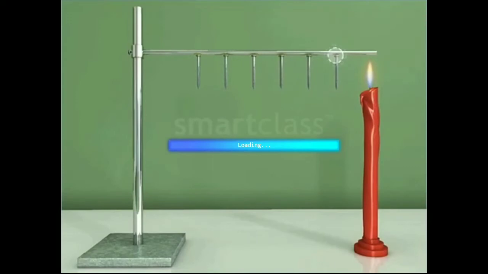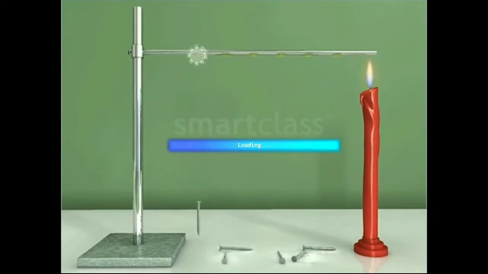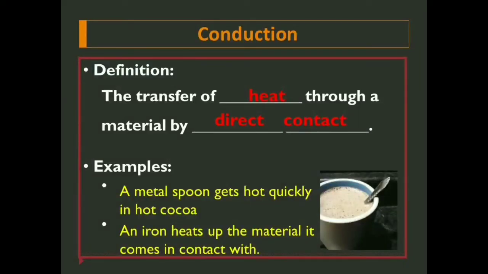After a while, the nails which are close to the candle will fall from the iron first, then the next, and then so on. So, from this activity, we can say that the heat is transferring through the metal rod. We can say that the process by which heat is transferred from the hotter end to the cooler end of an object is known as conduction.